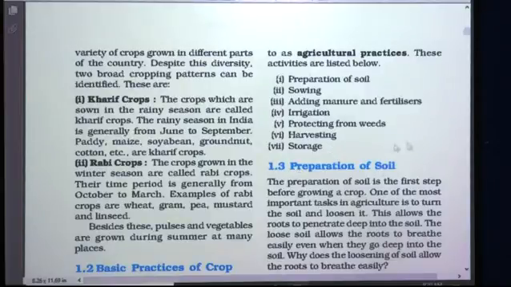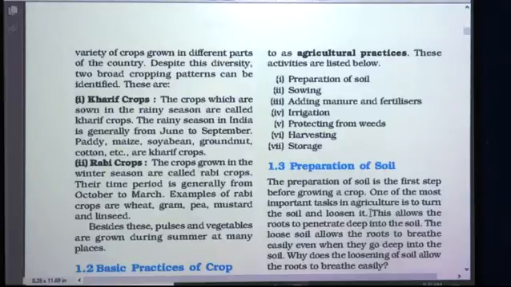So let us see what is preparation of soil. What is exactly done with the soil? The preparation of soil is the first step before growing a crop. One of the most important tasks in agriculture is to turn the soil and loosen it. Turning the soil means the upper layer of the soil goes downward and the lower layer of the soil comes upward. That is turning of the soil, and loosening of the soil is also very important.